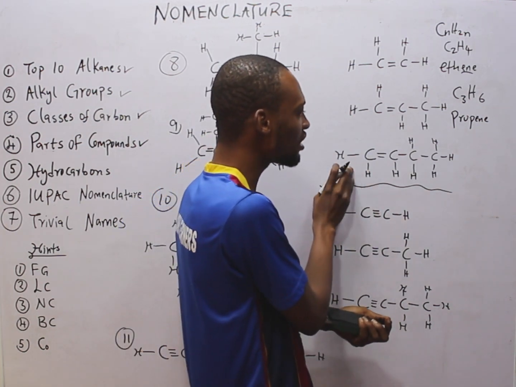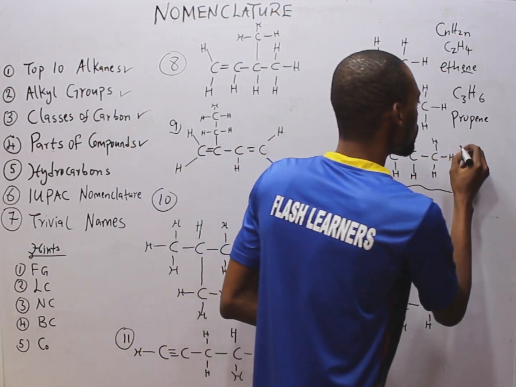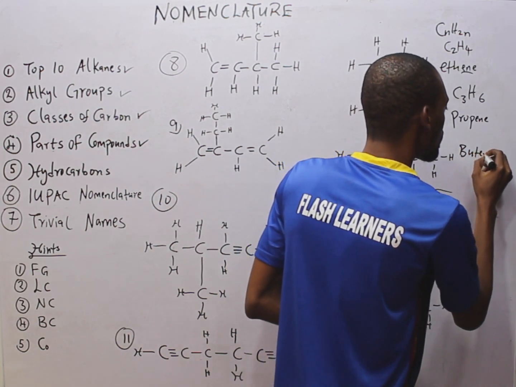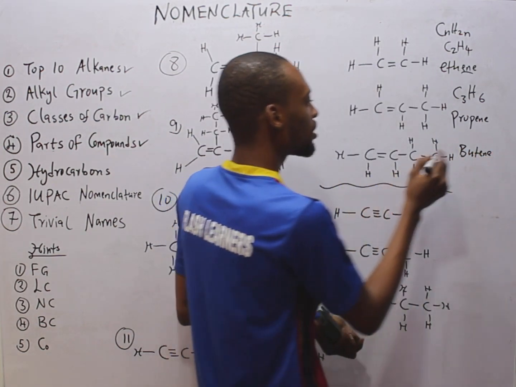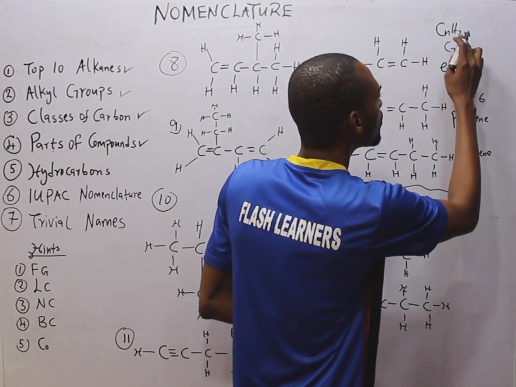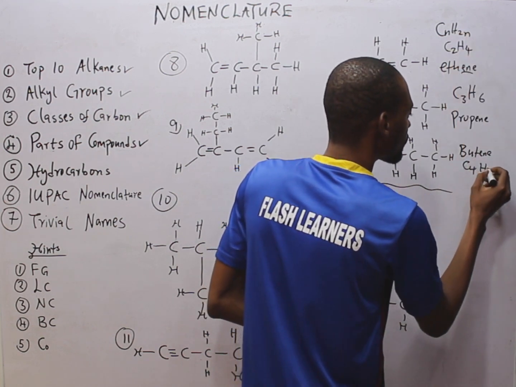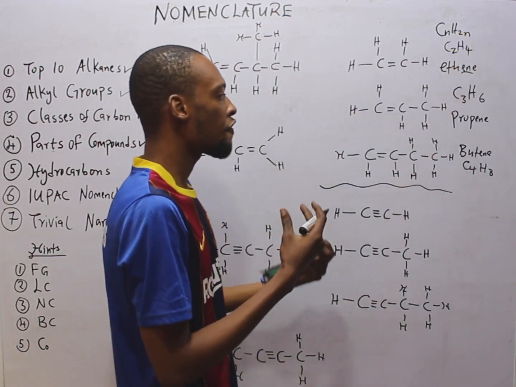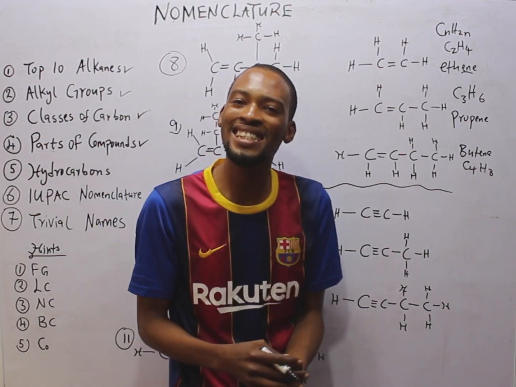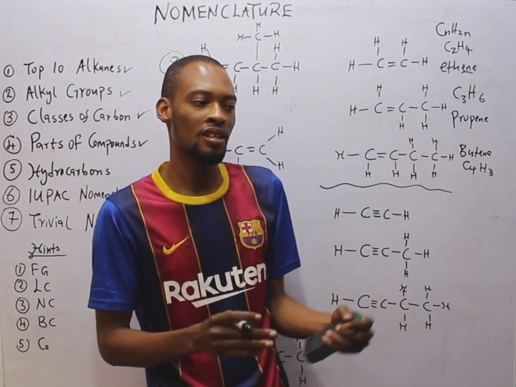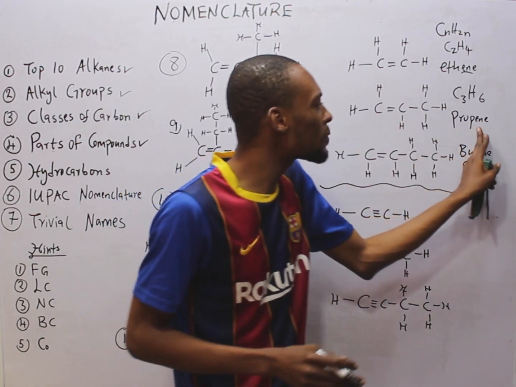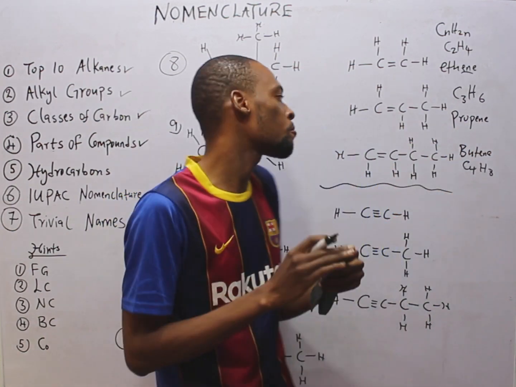Then this one has 4 carbons. What will it be? Butene, which is C4H, 2 times 4, H8. 5 carbons will be pentene, then hexene, nonene, decene. So the name of the alkene ends with E-N-E.